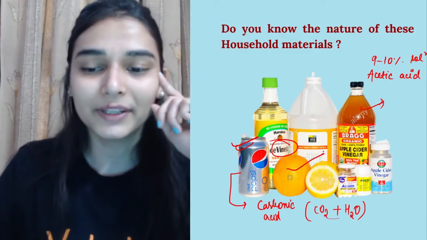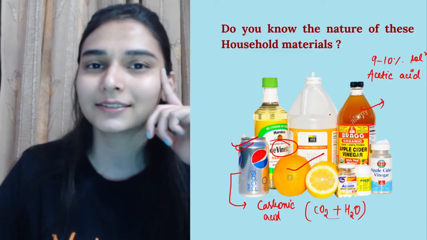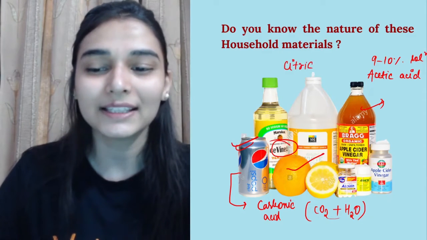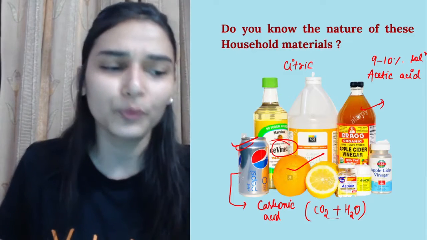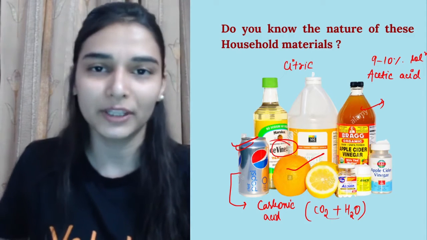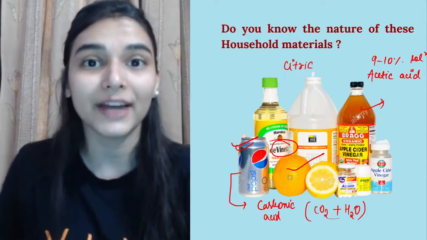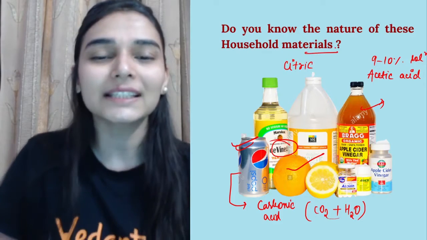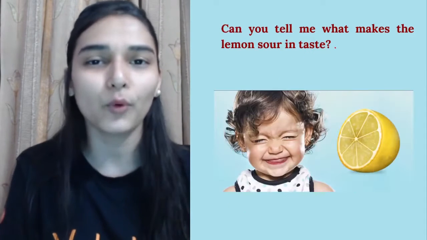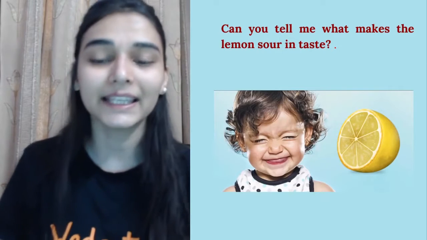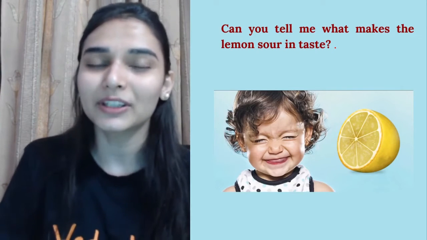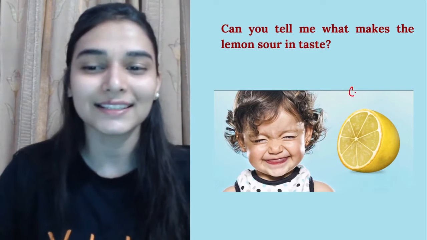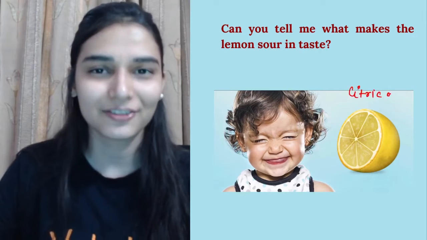Lemon contains citric acid. That's again an acid, isn't it? Then in normal life you have so many things around you. The curd that you are consuming again has lactic acid in it. So the nature of these household materials around us is what? Acids. And tell me what makes lemon sour in taste? Lemon is sour to taste because it has citric acid in it, right?